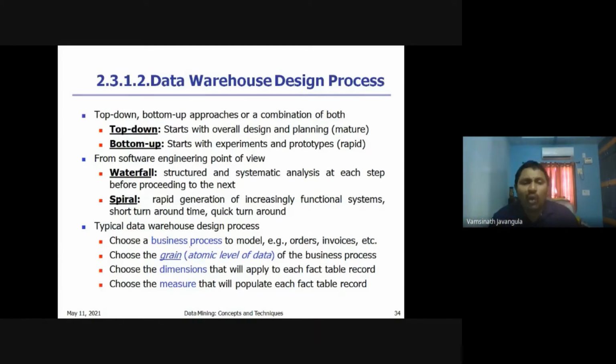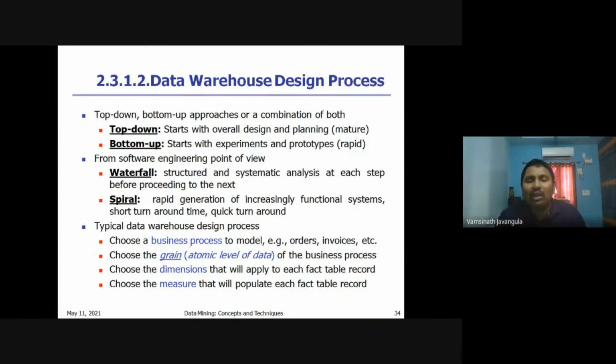And also, if you want to build a data warehouse, we need to follow four things. First one is, we have to choose a business process to model. What is the business process? Whether you want to model orders or invoices. For that, we want to build the data warehouse. First, we need to choose that particular business process. Once you have selected the business process, then we need to choose the atomic level of the data. That is the lowest level of the data where we want to focus.